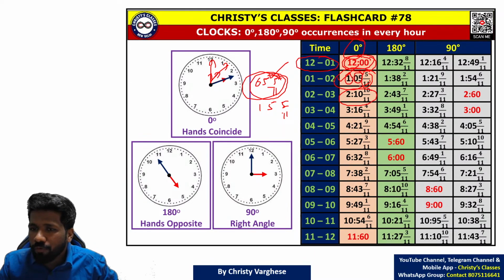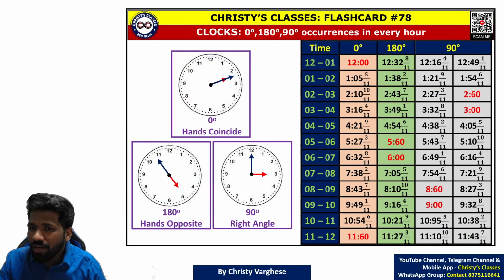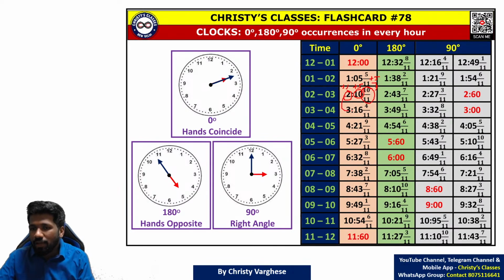Between 2 and 3, how to find it? If you know 1, 5, 5 by 11 already happened, add 1, 5, 5 by 11 again, or 65, 5 by 11 again. To the 1, if you add 1, you will get 2. To the 5, if you add 5, you will get 10. To the 5 by 11, if you add 5 by 11, you will get 10 by 11. Likewise, you can derive all these values actually. All of you understood this?